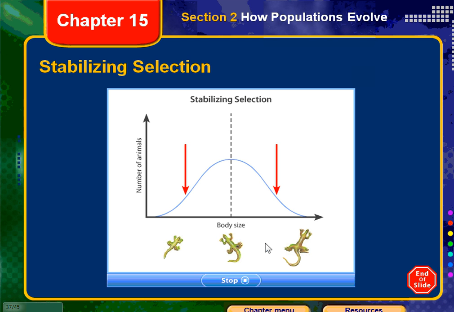For example, consider a hypothetical species of lizard in which predators eat the smaller lizards, which cannot run fast enough to escape. Predators also eat the larger lizards, which are more easily spotted, captured, and eaten. So the larger lizards and the smaller lizards do not survive to reproduce. The red curve represents the variation in body size several generations after the new predator, which easily captures large and small lizards, is introduced. Notice that there is still the same number of medium-sized lizards, but there are now far fewer large and small lizards.